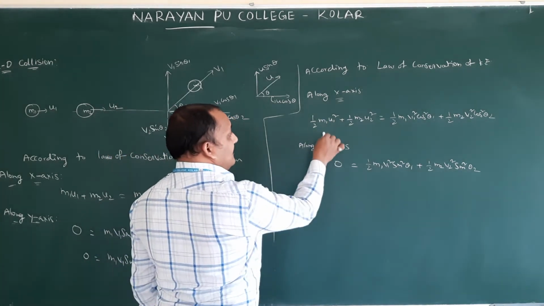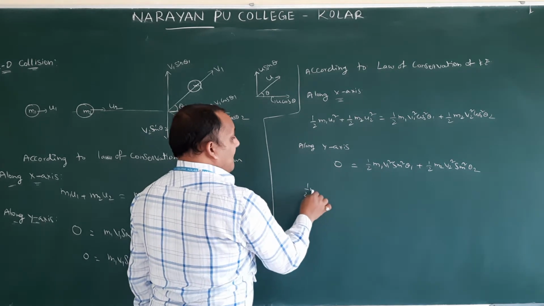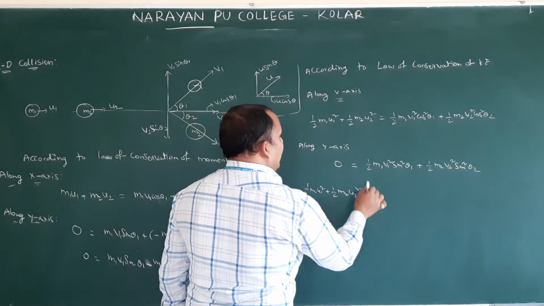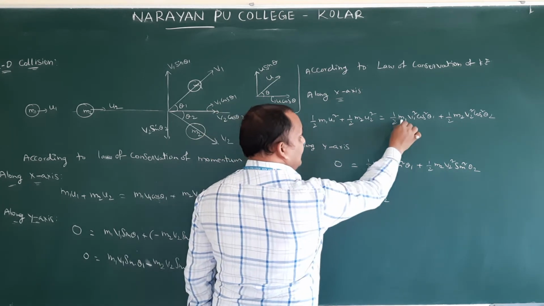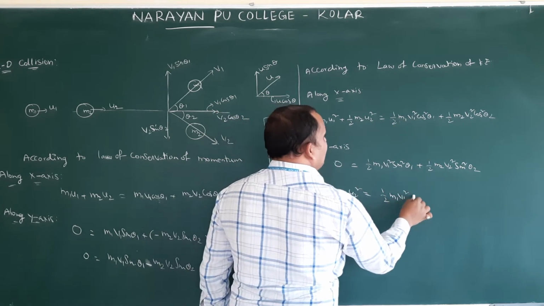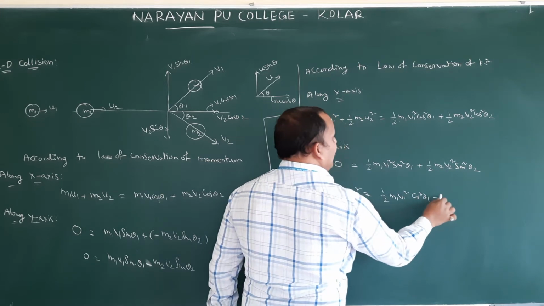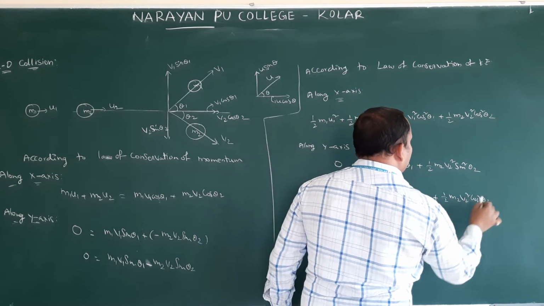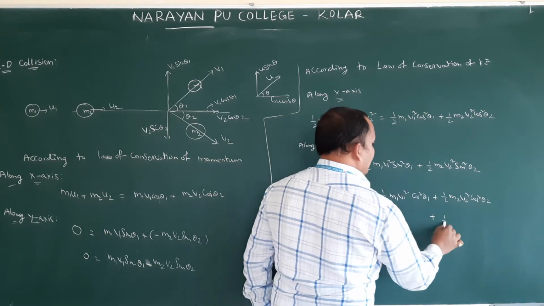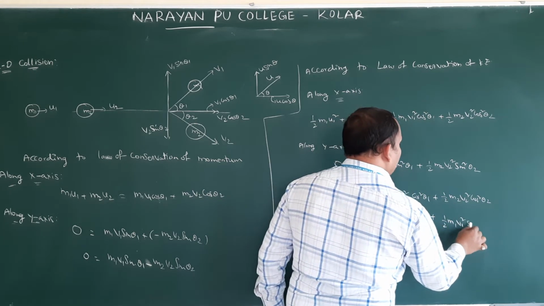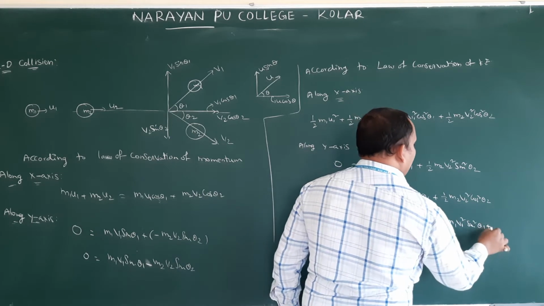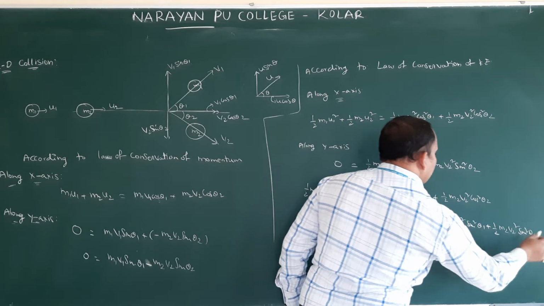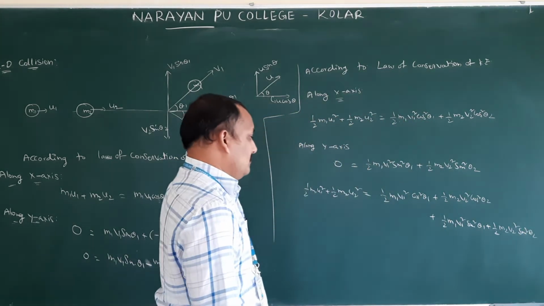Add these two. LHS: half of m1 u1 square plus half of m2 u2 square is equal to RHS: half of m1 v1 square cos square theta 1 plus half of m2 v2 square cos square theta 2 plus half of m1 v1 square sin square theta 1 plus half of m2 v2 square sin square theta 2.